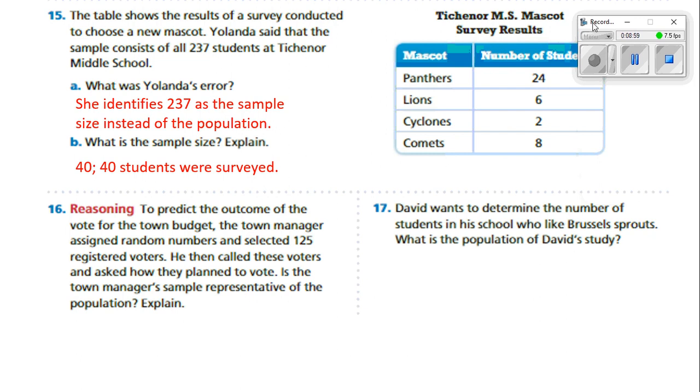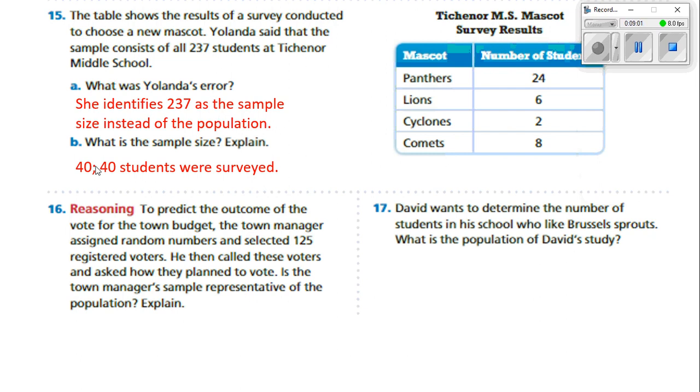So that was the sample size she was talking about. So out of the 237 students at the school, only 40 of them were selected to state which mascot they wanted. So 40 was the sample size, and 237 would be the population.